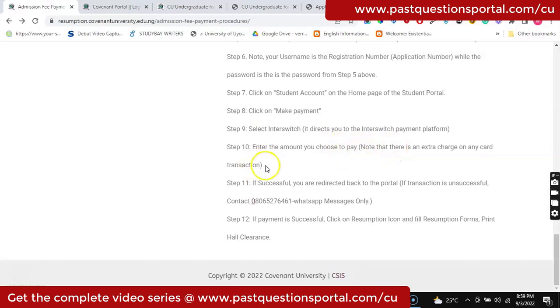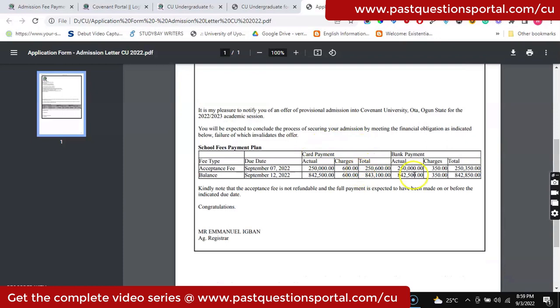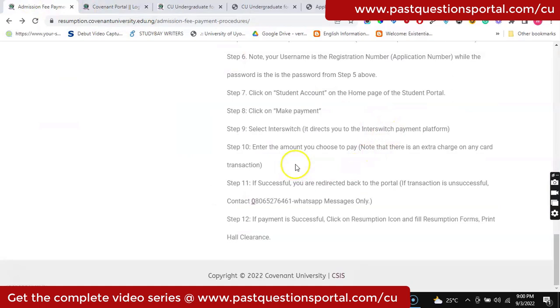Of course, there's going to be a charge on it, as you've seen. When you scroll down, you see that there are charges. If you're paying with the debit card, like you can see here, the charge is 600 naira, which is nothing. The charge is 600 naira, so just be aware of that. Then you pay just the normal way you pay with your debit card. So if the payment is successful, you will be redirected back to the portal. But if it's not successful, you can always contact the school via this link. Just contact these guys and they'll sort it out for you.